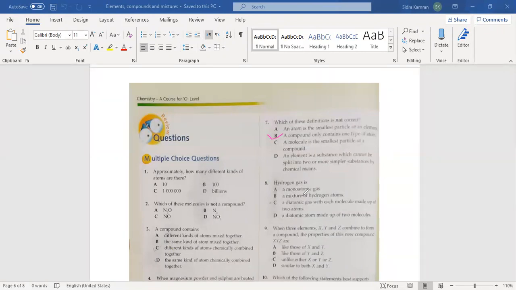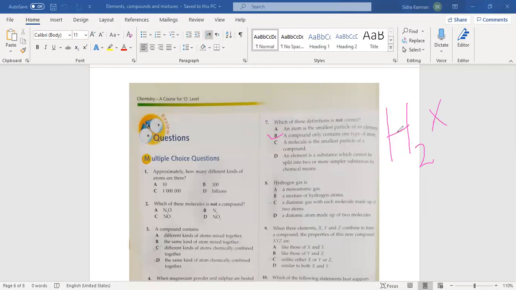Hydrogen gas is, Ibad, hydrogen gas is? Miss, D. No, hydrogen gas. Acha, we have to see. Miss, C. Hydrogen gas is a monatomic gas. No. Miss, it's C. Just C. Raise your hand, then reply. Otherwise, there's a disturbance. Okay, just raise your hand if you want to say something.